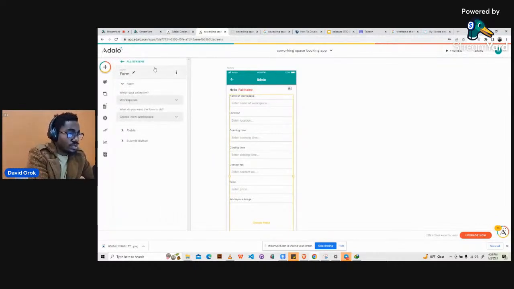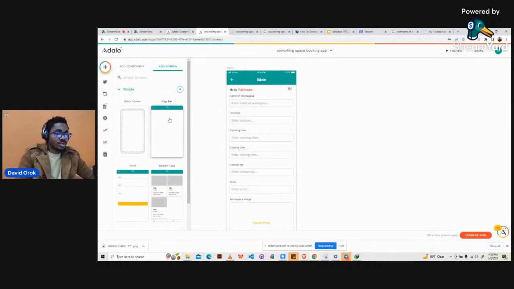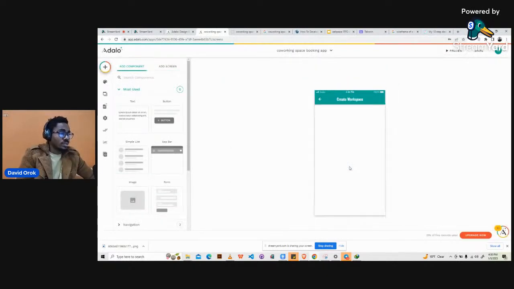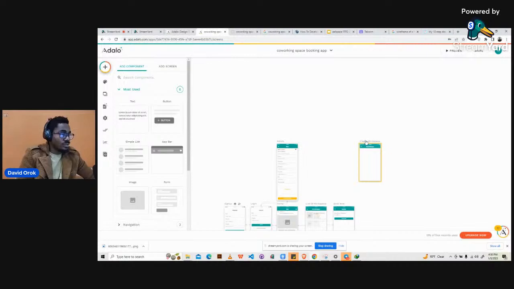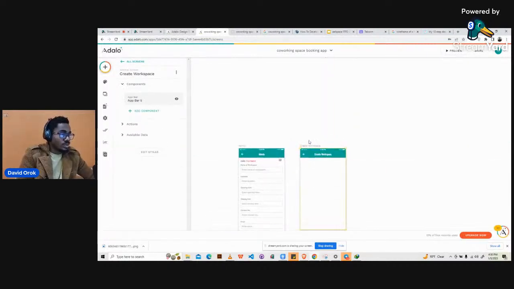Okay, so let's create another screen. Let's call it create workspace. To create a screen, you click on the plus icon here, then click on add screen, and you can choose, let's say, the app bar screen. Then we'll call this create workspace. Right now we just want to make it a little bit interesting and detailed. Now it appears here, so I will just drag it close. All right, we can arrange it later.